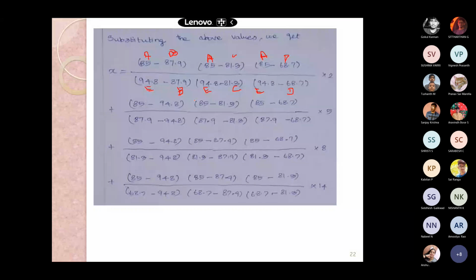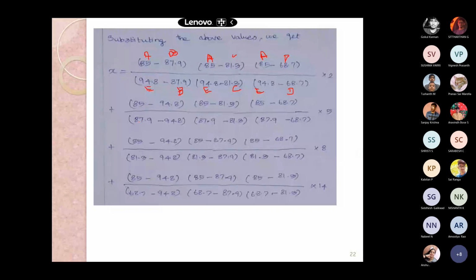Vikram, please make a note: minus 0.0719 into 2. This is the coefficient of 2. Okay, you continue the calculation, Xavier. A, again you put A as 85. Then B as 94.8. Then C as 81.3. It is already 81.3, no need to change. And the D is also already there, 68.7. And E, we defined E as the first term, 87.9.